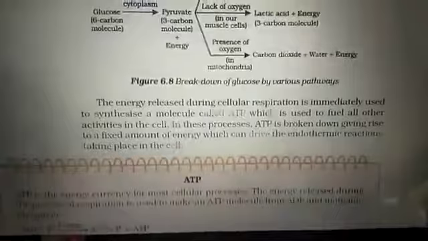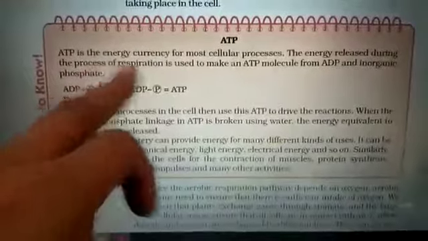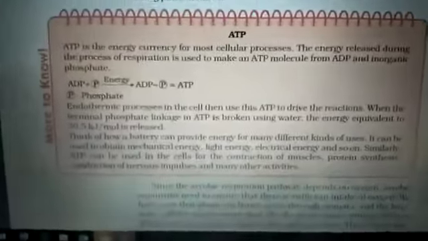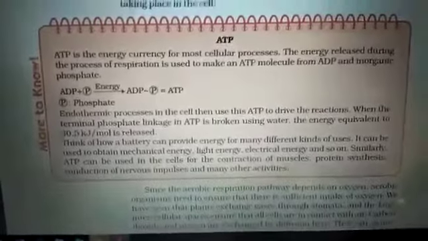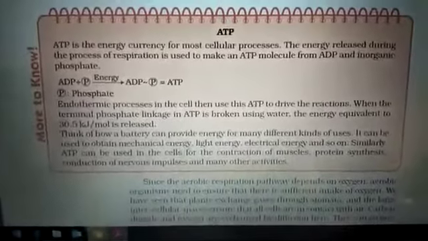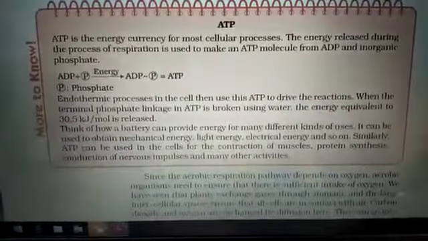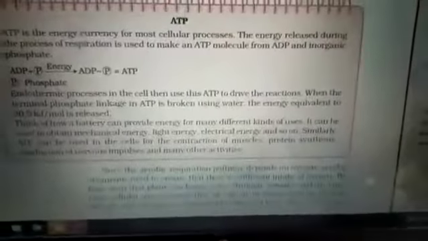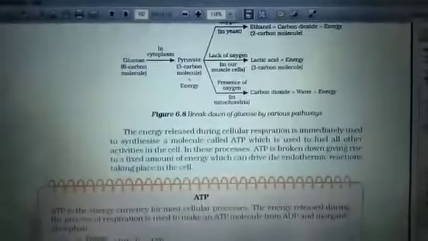Clear? Moving ahead, see what is being explained over here. What is ATP? That is adenosine triphosphate. This ATP is present in the form of ADP inside our cytoplasmic region or inside the mitochondrial region. When it absorbs one phosphate molecule, it gets converted into ATP. An endothermic process drives this ATP to each and every part of the cell, and about 30.5 kilojoules of energy is released during this process. Okay. This is the respiration pathway, again important because the whole reaction is asked.